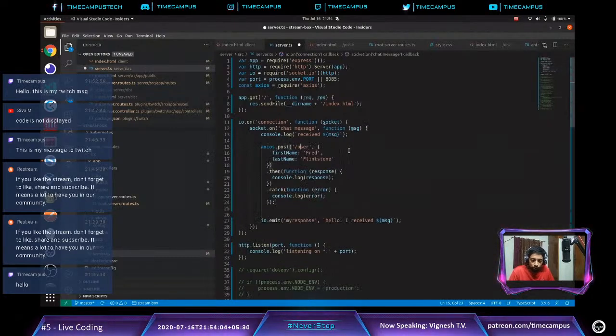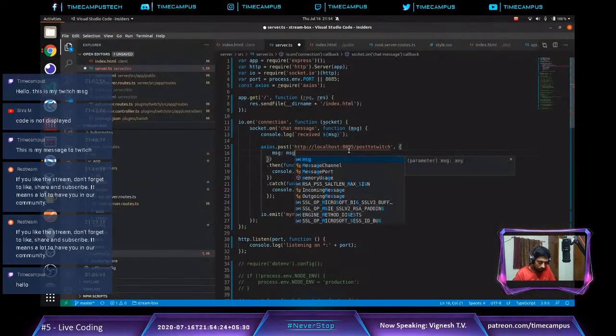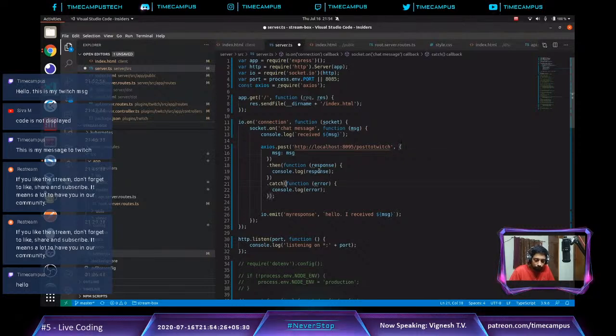My endpoint is going to be http://localhost:8095/post to Twitch, and then my payload is going to be the same thing which we gave before, message and then message. So this is exactly what we are going to do.